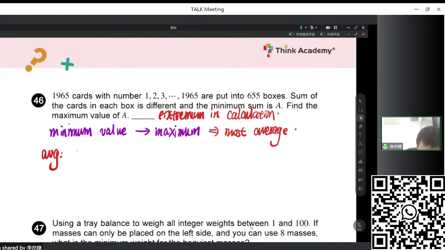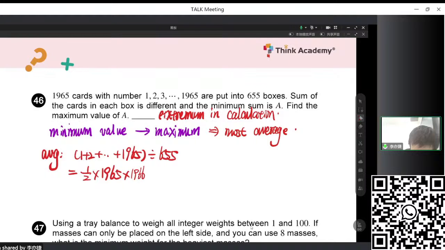We calculate the sum divided by 655, which is the Gaussian sum. So it's 1965, 1966. Thanks God, 1965 is just 3 times 655. So we can just do this. Right. So the answer would be on the calculator.